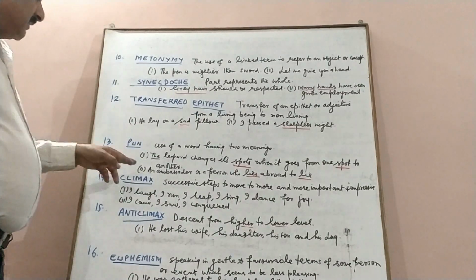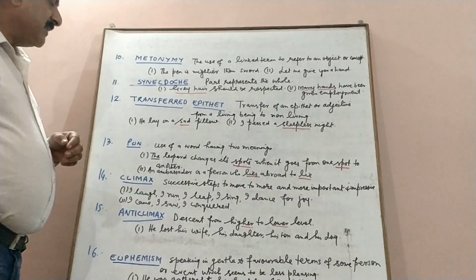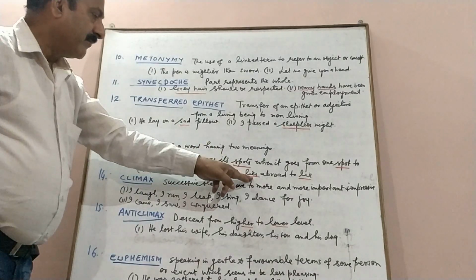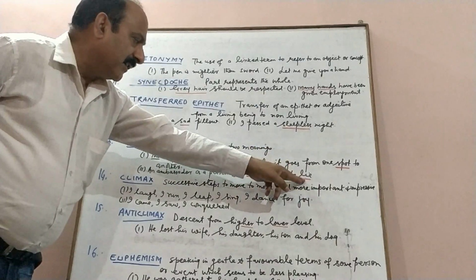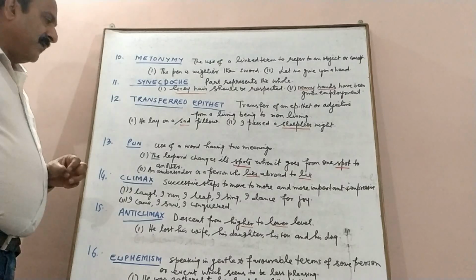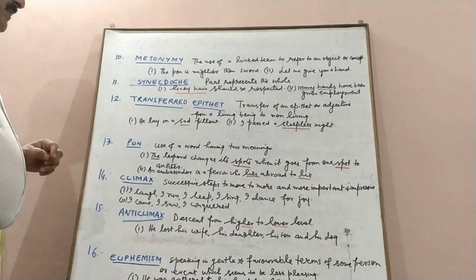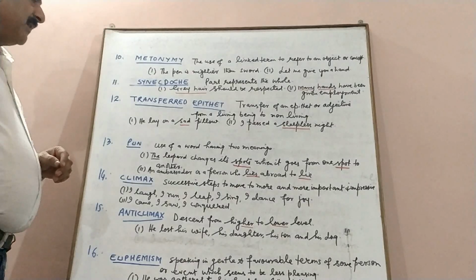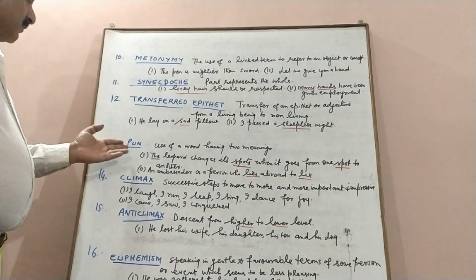The next example is: an ambassador is a person who lies abroad to lie. Here lie means to lay, and lie means to tell a lie. So this sentence has the word lie, which has been used twice, having two different meanings. So this play of words is known as pun.